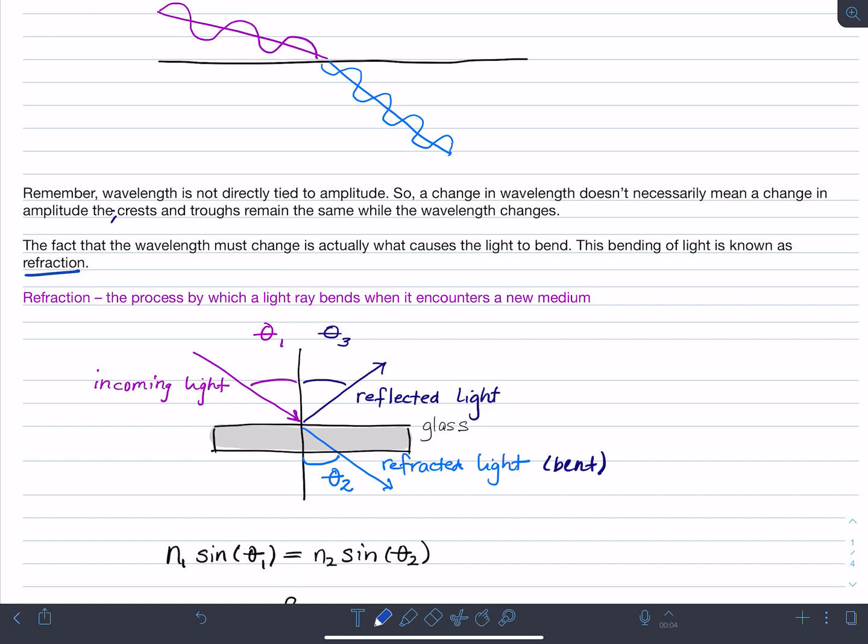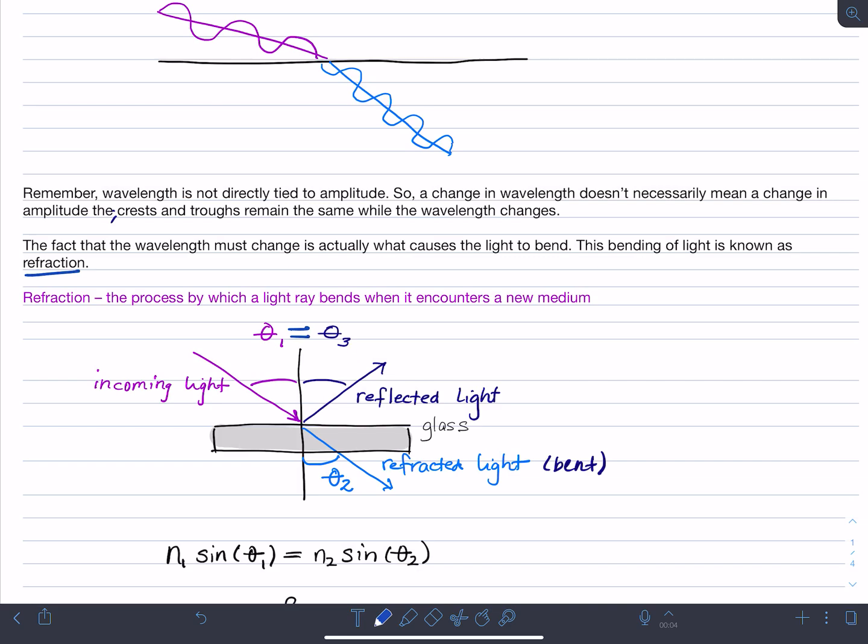Okay, so we have incoming light. Some of the light is reflected, other light is refracted. Now we know from the first half of the chapter that if you have light that is reflected, the angle that it leaves with is the same angle that it enters with, right? So for what we have here, that would mean that theta 1 equals theta 3. This is theta 1, this is theta 3, and those angles are equal.